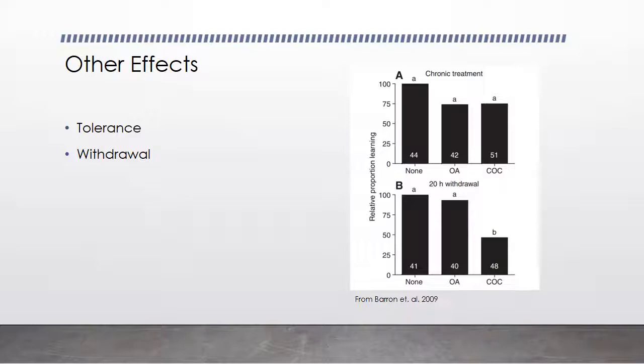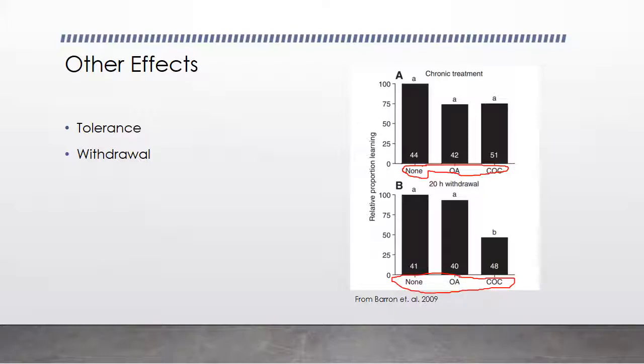Bees also experience withdrawal from cocaine. Bees that have been treated with cocaine over a long period of time perform worse on cognitive tasks when it is removed. If you look at this graph, these are three treatments. The bees have been treated with nothing, with octopamine, or with cocaine, and this is their performance during the treatment, and this is their performance down here after the treatment has ceased.